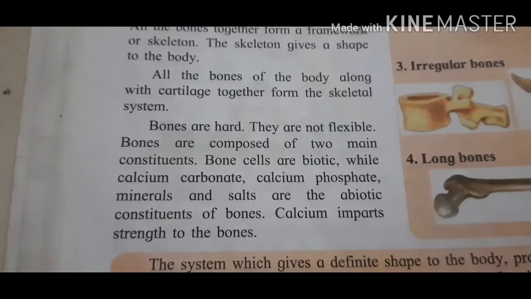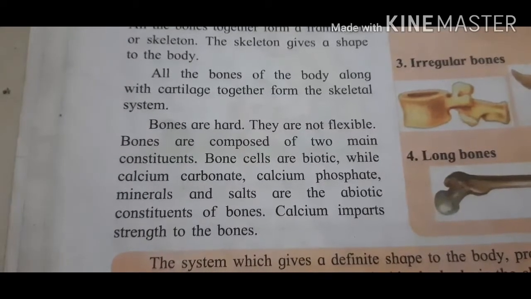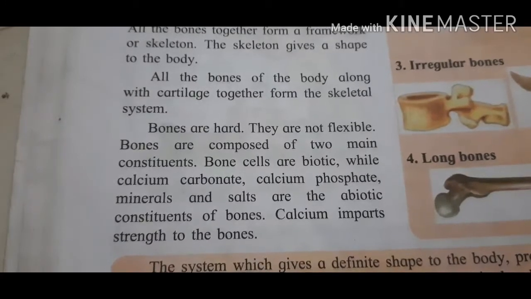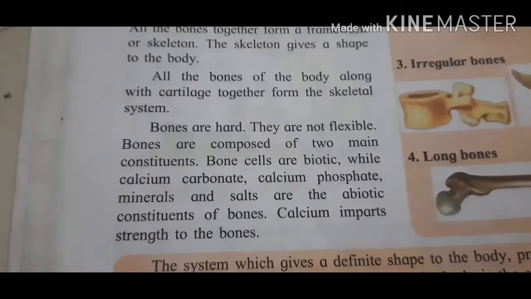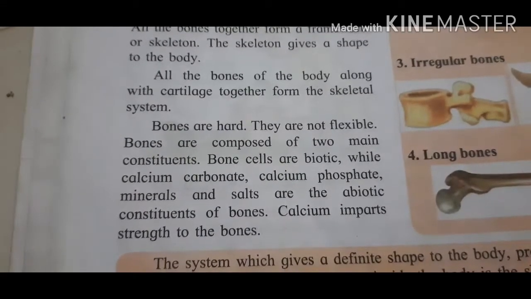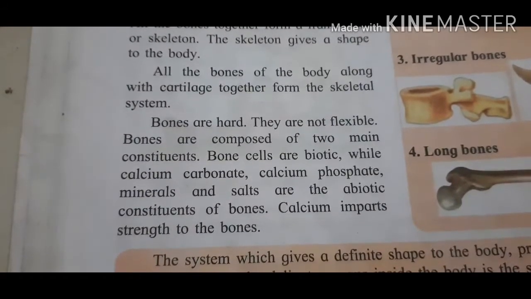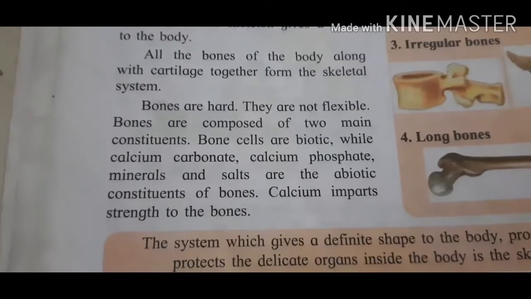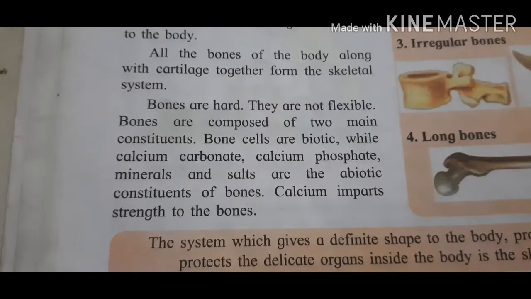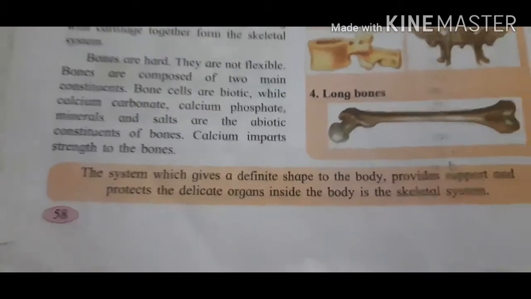Bones are composed of 2 main constituents. Bone cells are biotic, while calcium carbonate, calcium phosphate, minerals and salt are abiotic constituents of bone. Calcium imparts strength to the bone. So students, from where can you get the calcium? By drinking milk. So milk is an essential factor of your food.